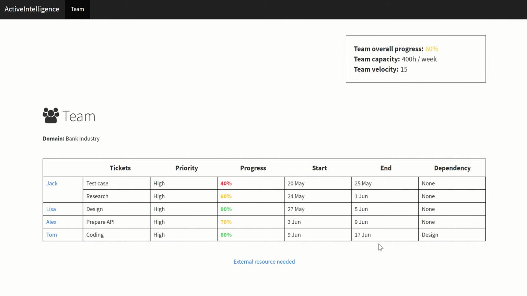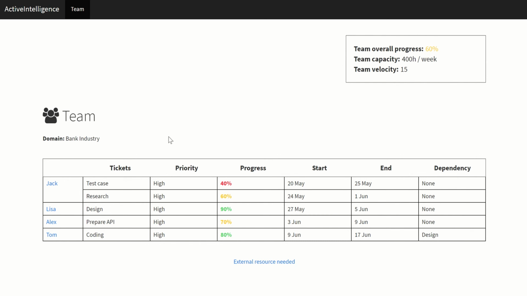Hi guys, let me show you a typical Scrum team. As you can see, this is a domain of the bank industry. From here, different people are working on different tickets, and you can see priority, progress, start date, end date, and how each person is dependent on each other. Also from here, you can see the team's overall progress, capacity, and the velocity, the speed at which they are moving different tickets in Jira.